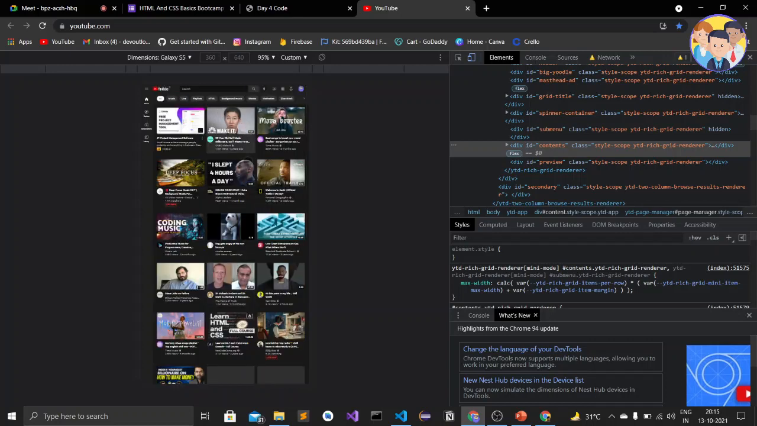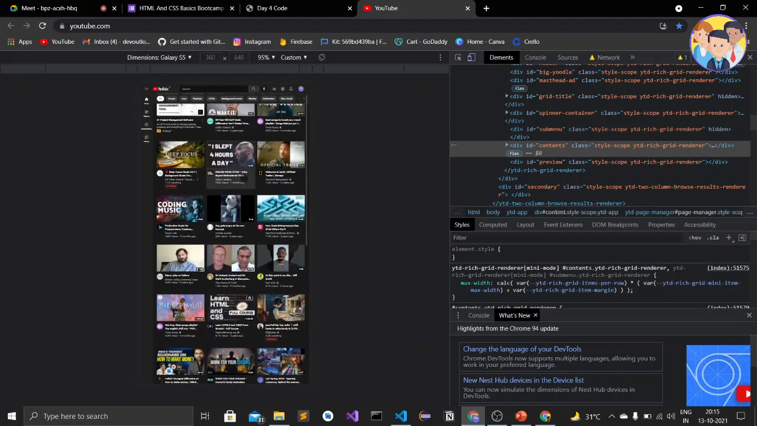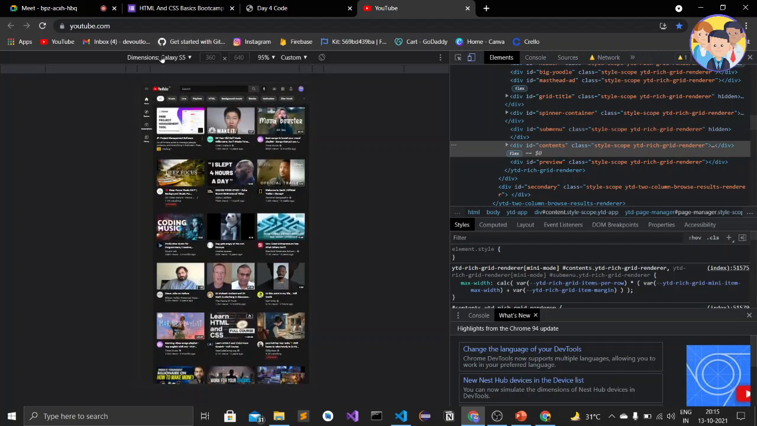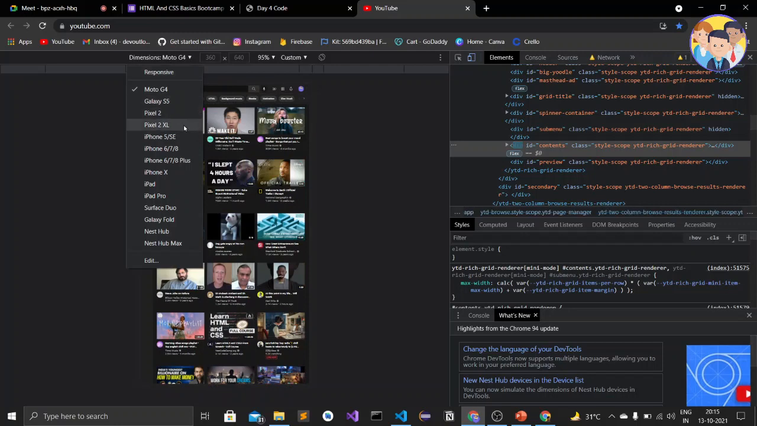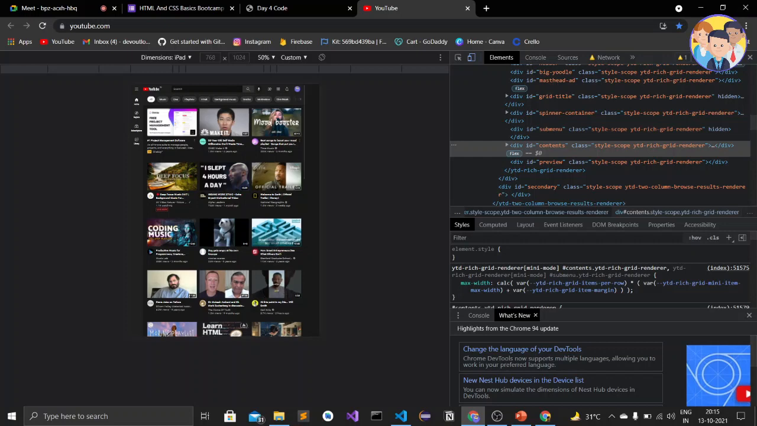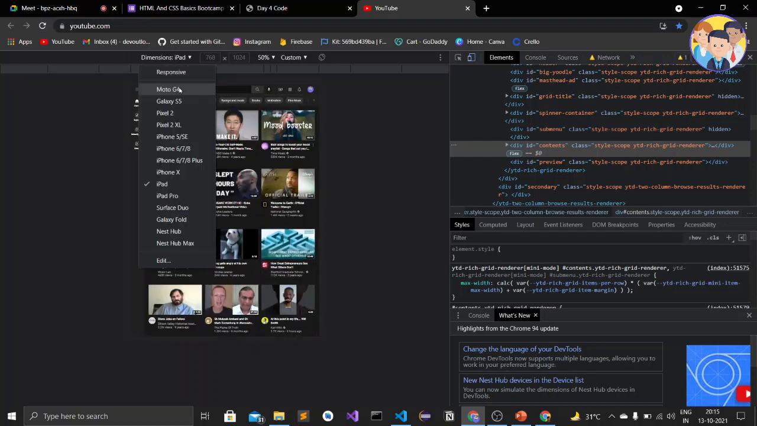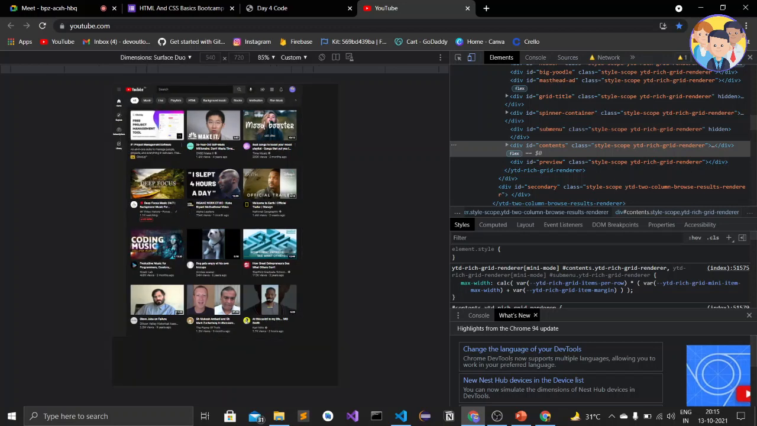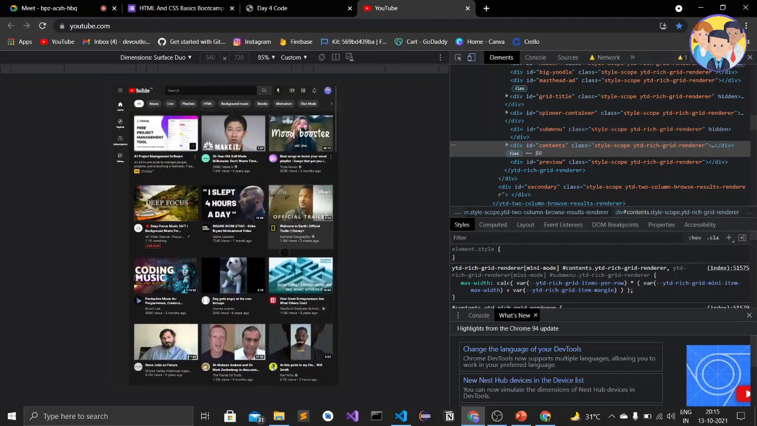This is not accurate, but it just gives the idea of how it can look. Let's say in the Moto G4, it looks similar. Let's see on the iPhone 6, 7, 8. This is much bigger, and let's see on iPad. This is how we can create responsiveness for our website. This is how we create a responsive website.